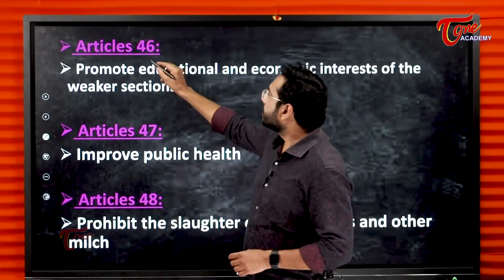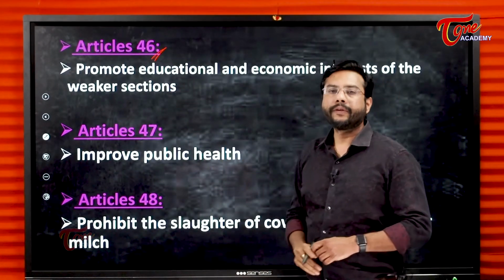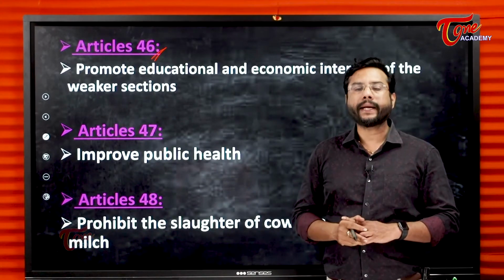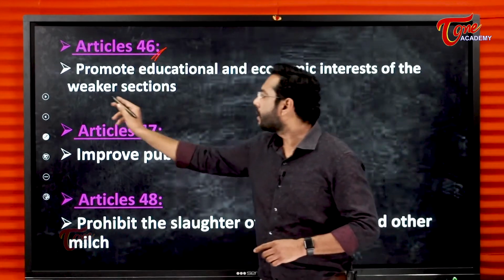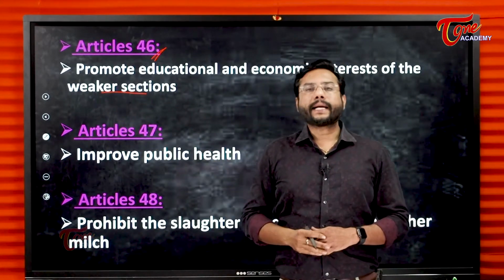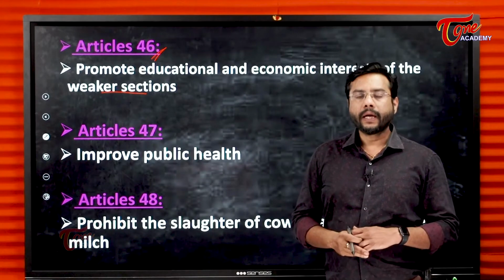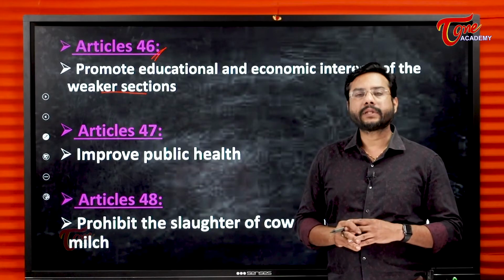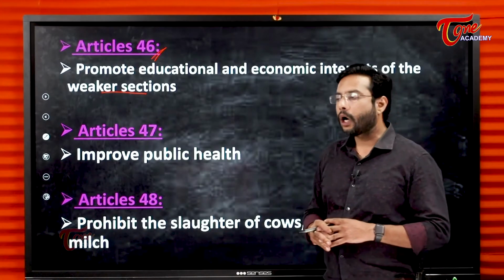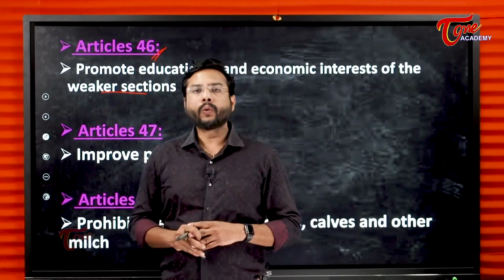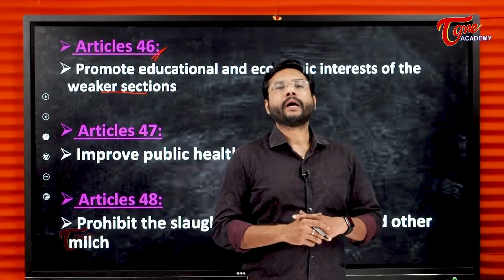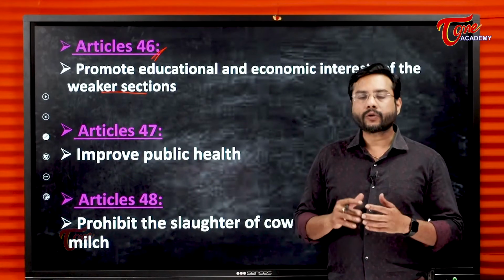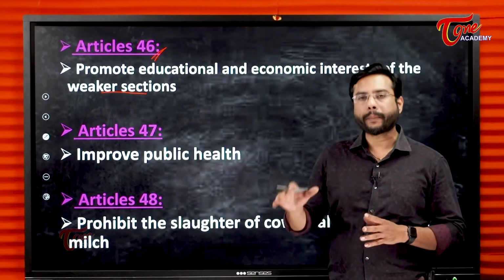Article 46. In Gandhian principles, Article 46 is to promote the educational and economic interests of weaker sections. Because directive principles of state policy ensure a socialistic pattern of society. Here, when we say socialistic pattern of society, the government has the responsibility to distribute whatever material resources they have within the state.